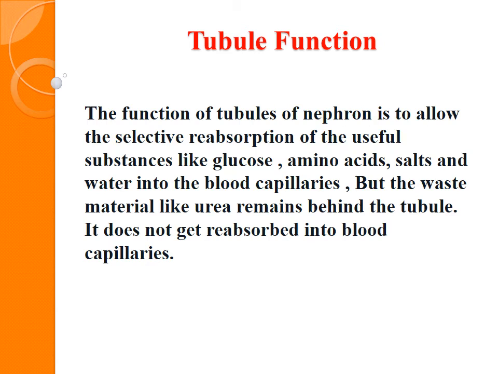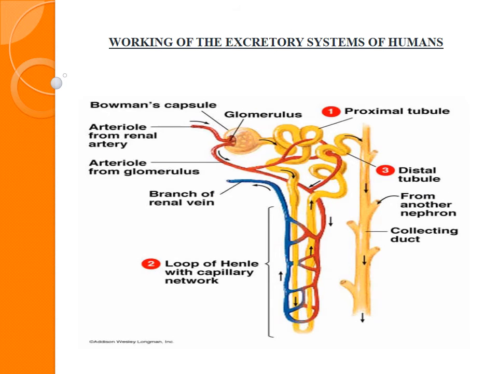The function of the tubule is selective reabsorption, because after filtration some useful substances like glucose, amino acids, salts and water go back into the blood capillaries and are reabsorbed, but the waste material is not absorbed. See in the picture, the glomerulus is there. The renal artery brings the dirty blood for purification.